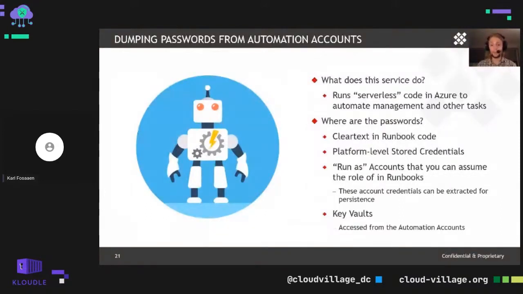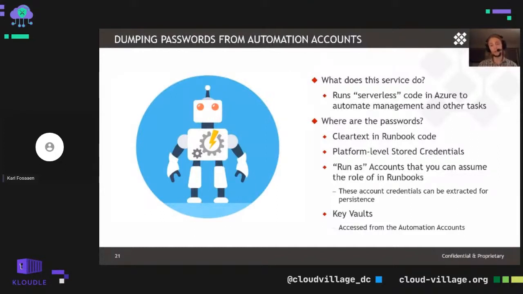As a reader, we can potentially read those runbooks with read-only access and get those credentials out of there. Platform level stored credentials. These are stored credentials that are in the automation account itself at the cloud platform level. There's a section called credentials where you can store credentials in the automation account. And then run as accounts that are tied to the automation account itself.